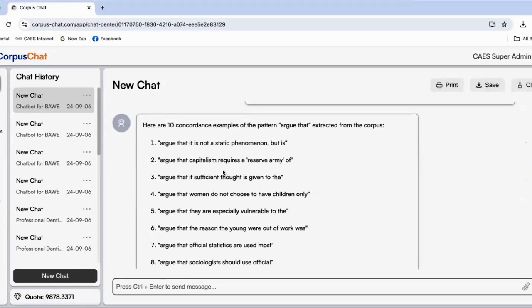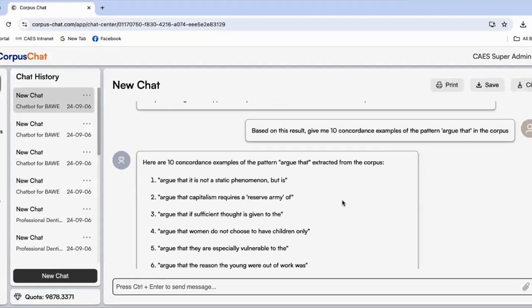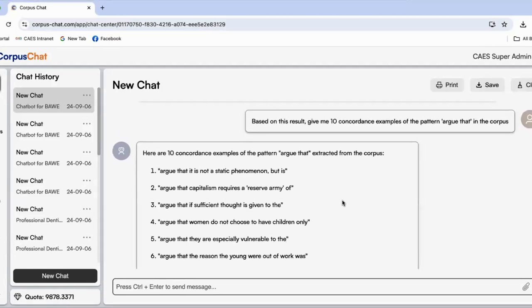So here we have quite a number of examples, like argue that it is not a static phenomenon, argue that capitalism requires, blah, blah, blah. So you may build on what you learned. For example, give me the frequencies of some of these examples or present them in a keyword in context table, etc.